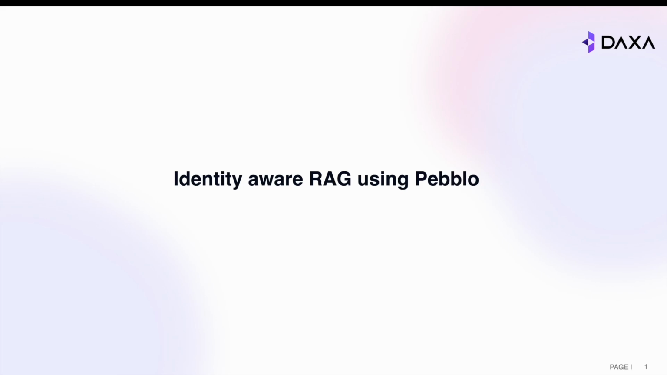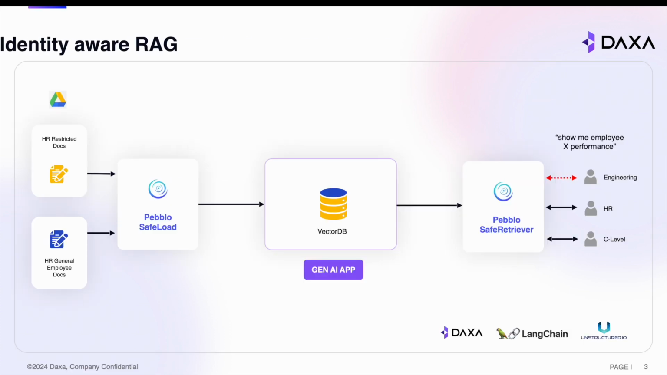Welcome to Identity-Aware RAG using Pebblo. Enforcing identity-based context retrieval is a necessary requirement in enterprise RAG applications. Until now, it has been done with lots of custom solutions, spinning separate applications for each department or authorization groups. We are going to show how we can now do this easily out of the box using a single RAG application with Pebblo, LangChain, and Unstructured.